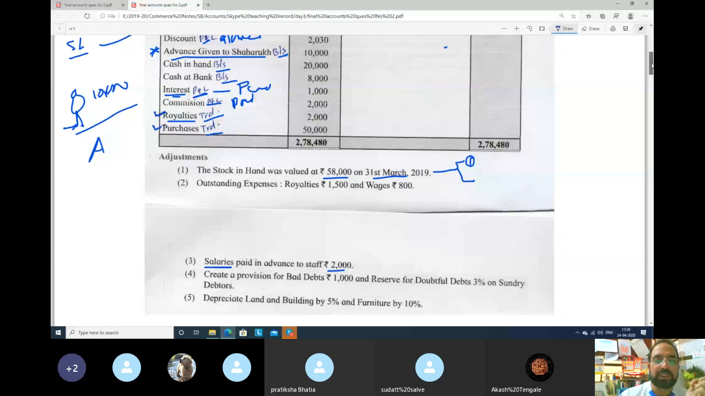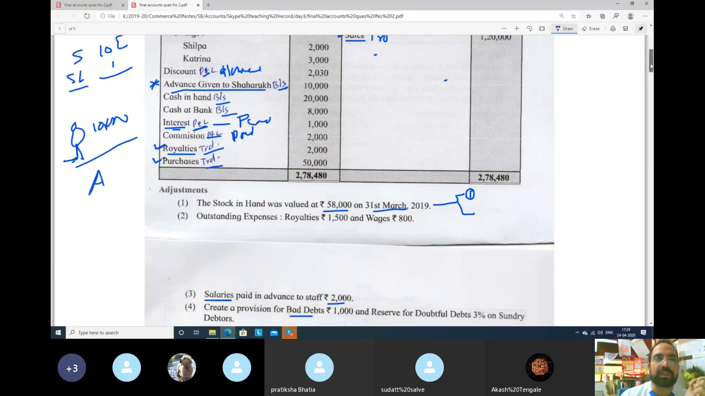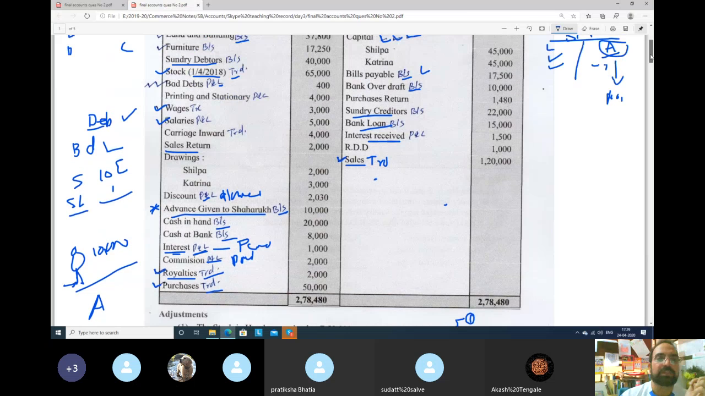And 2,000 rupees. See what he is saying. Create a provision for bad debts 1,000. So bad debts means related to what? Debtors. So bad debts, तो debtors के ऊपर एक टिक करेंगे हम. Where is debtors? See here. और ये debtors को एक टिक करेंगे. And bad debts यहाँ पे already है. इसको भी एक टिक कर लो.